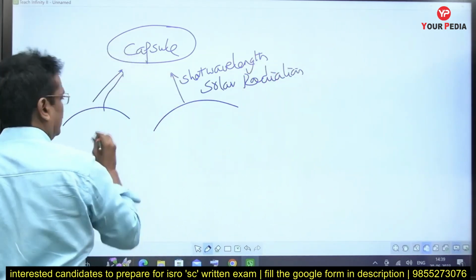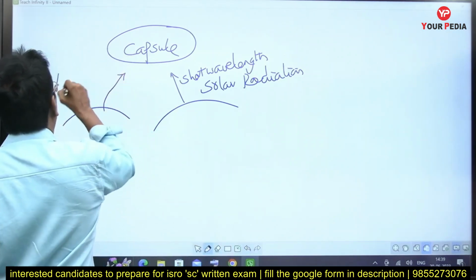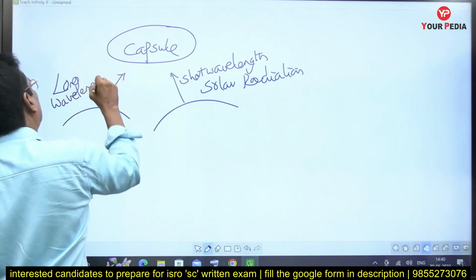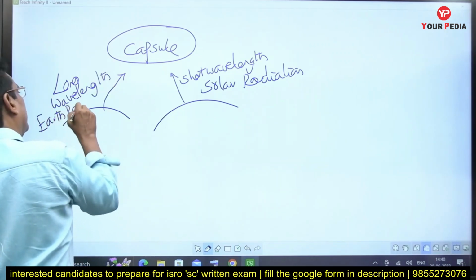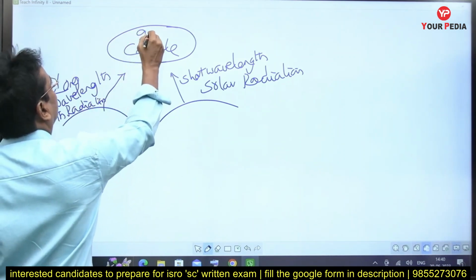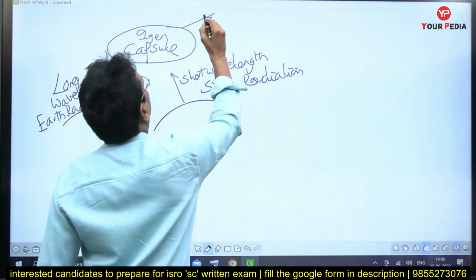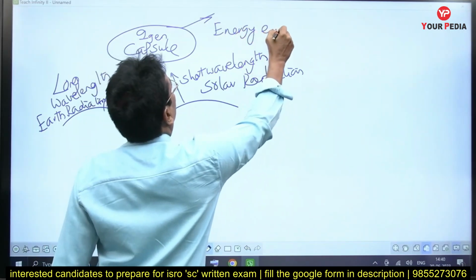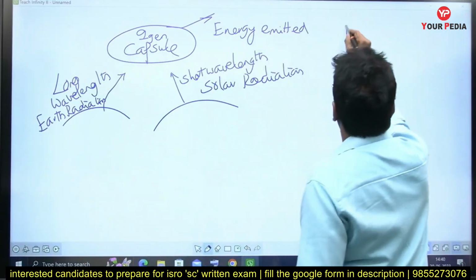This is the long wavelength earth radiation, from the brighter side of the earth. This is the energy generated inside the capsule. All that should be equal to the energy emitted by the capsule.